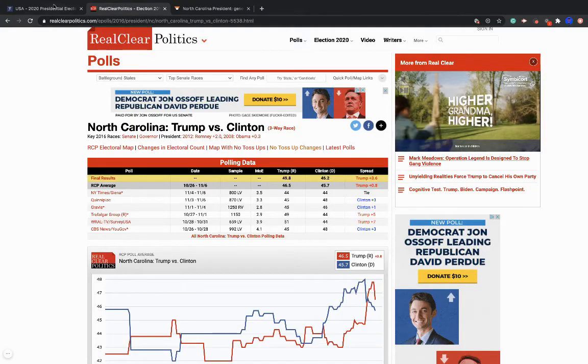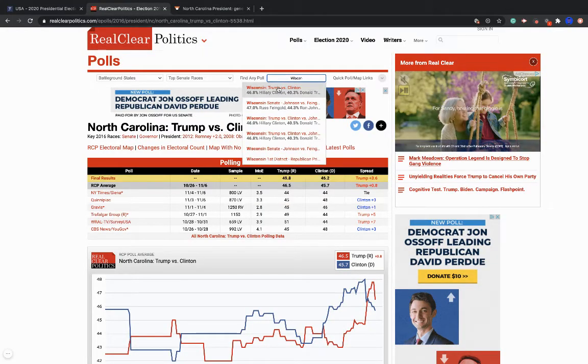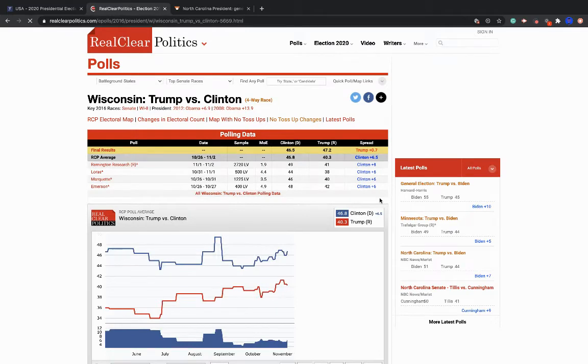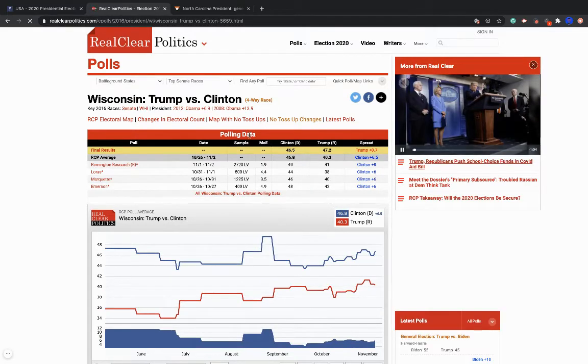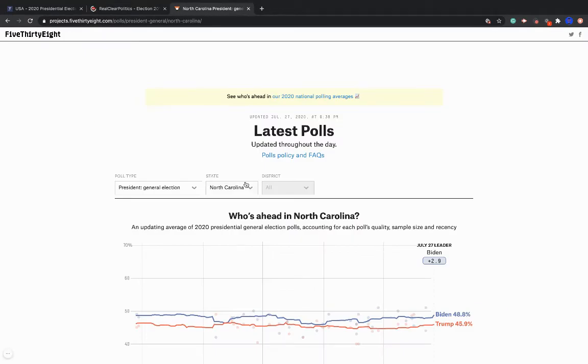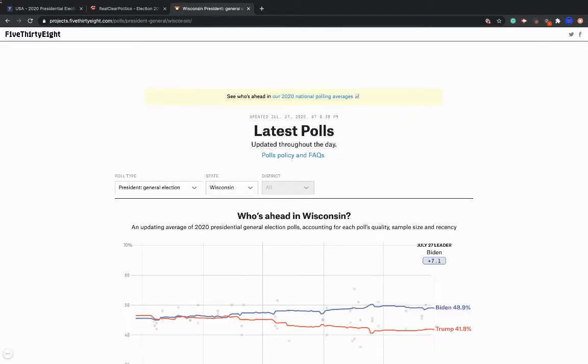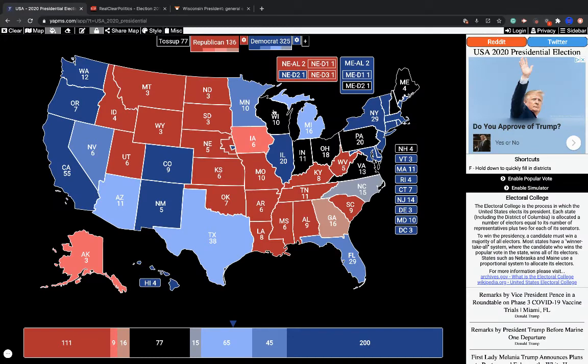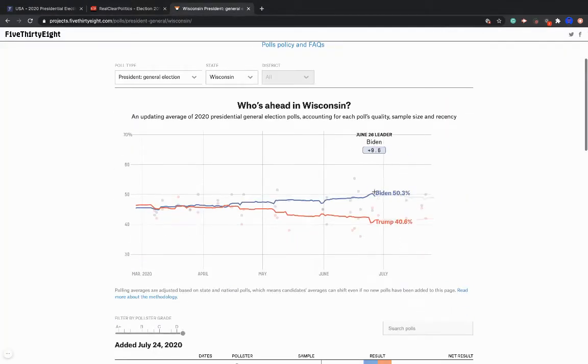Okay, so let's waltz on over to Wisconsin. Yes, I'm doing it right now. Wisconsin. So they underestimated Trump here by 7%, and I think that might actually be enough to tip it. But again, that was a very bad poll. Wow. Okay. So that's actually going to tip it towards the GOP. So that would put Trump ahead in Wisconsin. But remember that.